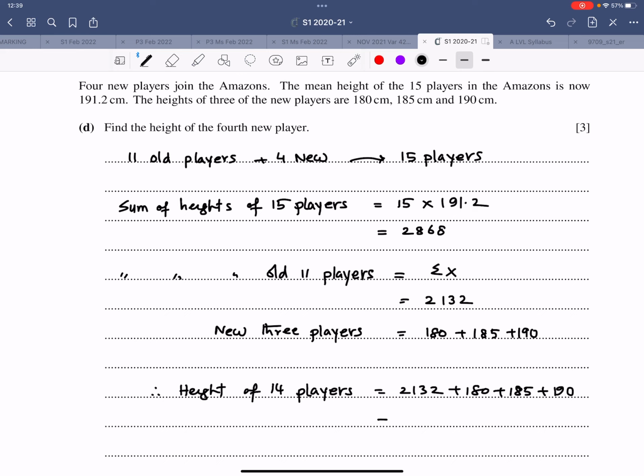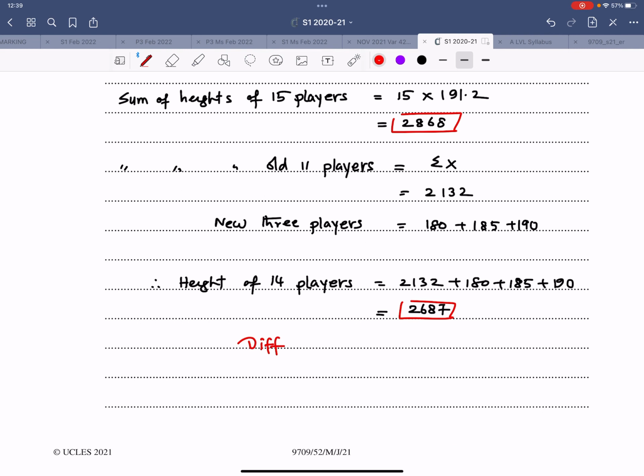Therefore, 2132 plus 180 plus 185 plus 190. This adds up to 2687. Therefore, the difference between 2868 and 2687, minus 2868, this comes out to be 181. So the difference, that is the height of the 15th player who joined in. That comes out to be 181 centimeters.